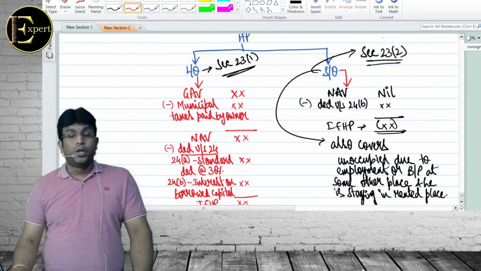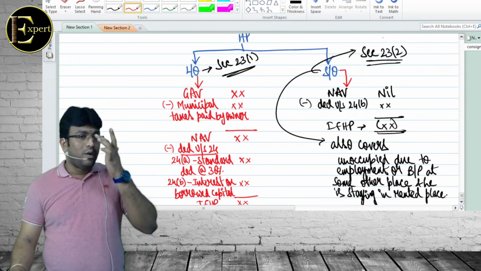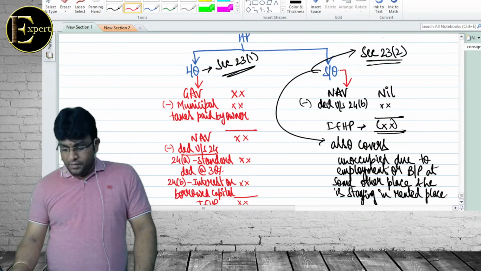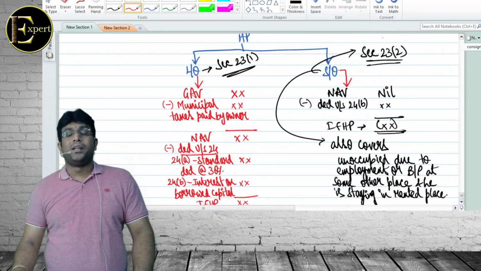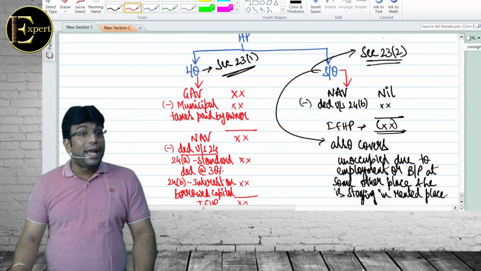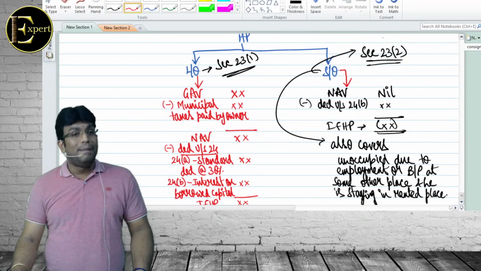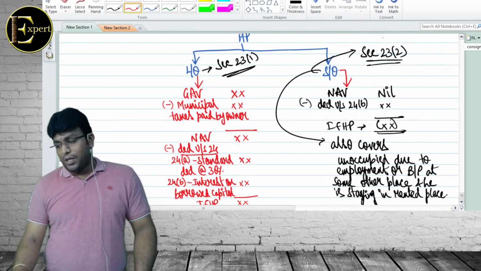So done. What is section 22? 27? Deemed owner. What is 23 subsection 1? Computation for let out. Beta, tell me, what is the starting point? GAV. Less what? Municipal tax paid by owner. Don't forget, if it's paid by tenant, we will not allow deduction. Then balance is what? NAV. Then what? How many deductions are there?